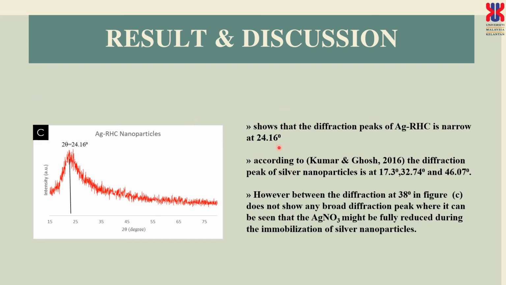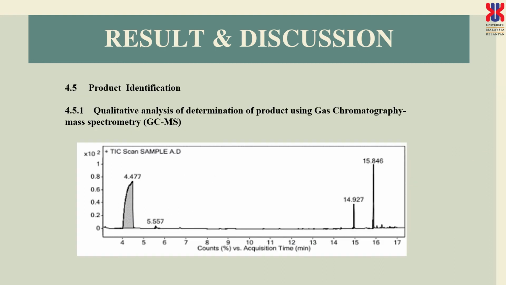And we can see that this is the diffraction peak of silver RHA, which is narrowed at 24.16. According to Kumar and Ghosh, the diffraction peaks of silver are at 17, 32, and 46, meaning that this is another type of silica. So we only have one, which is 24.16, meaning that it is a broad peak and it is a porous structure and it is amorphous.